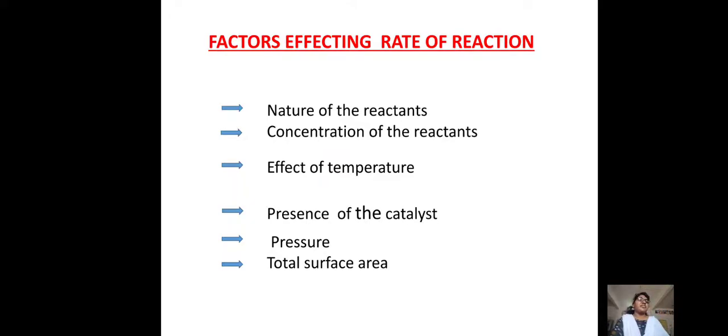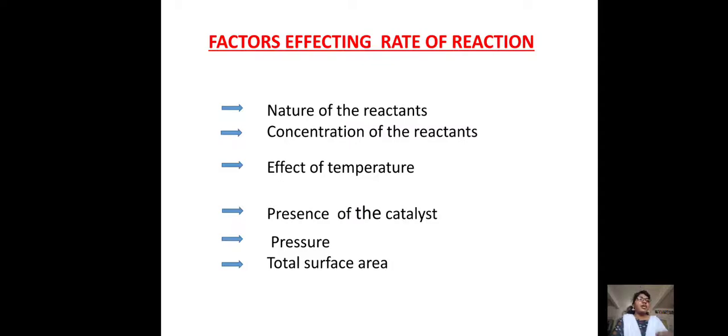See, there are so many factors. If you want to produce a reaction, and there is a factor to increase the rate of reaction, we can add it. With that factor, we are going to get a large quantity of the product within a few minutes or a few seconds. So for that purpose, factors are too important to know about the rate of the reaction. See how they are going to influence the rate of reaction. The rate of reaction can be influenced by many factors, but I have taken only the important factors.